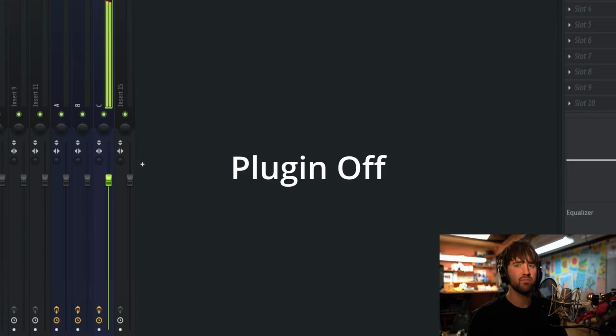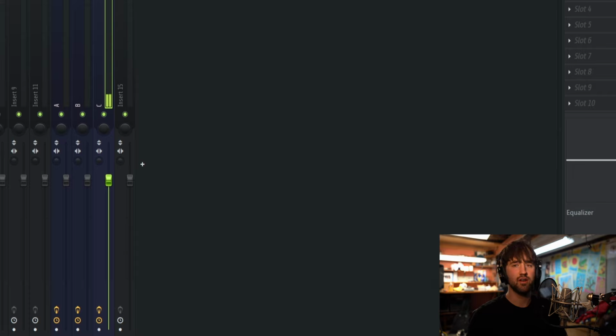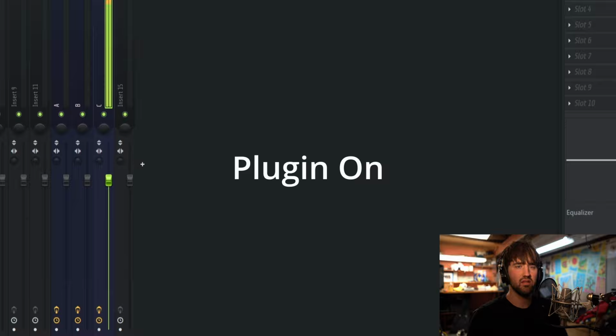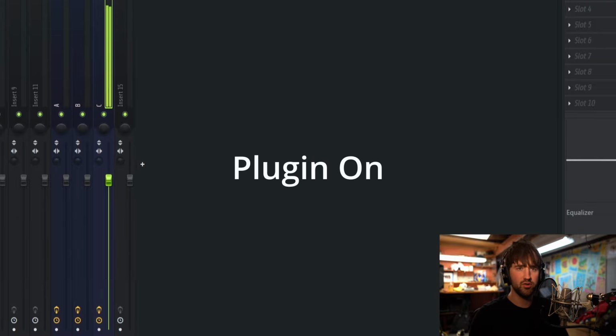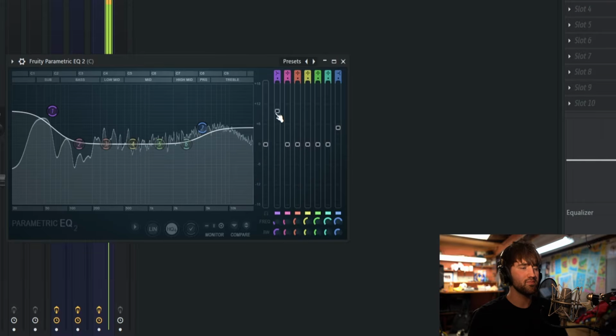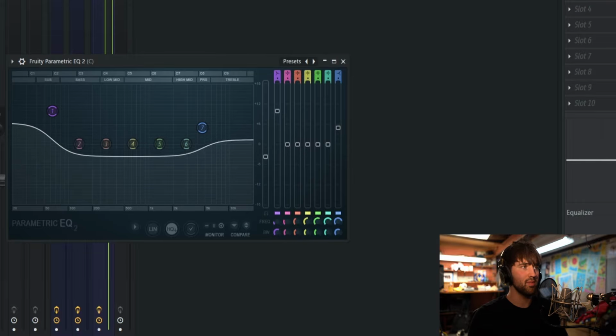Without it, it just sounds, that's off, right? That sounds flat and, yeah, with it on, it just sounds better, right? It's just volume. That's all it is. So here's what you could do. You could take this EQ, right? And you turn down, this is the main level right here. You turn this down, like maybe, if we boosted it 10 there and 5 there, what happens if we turn this down 15?